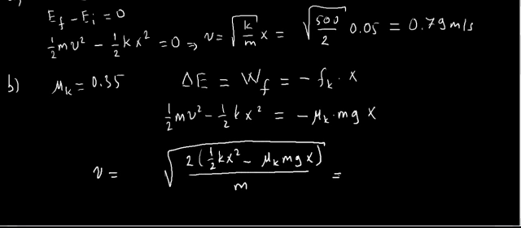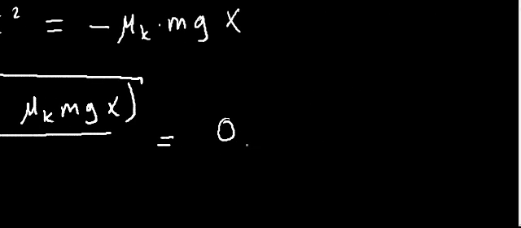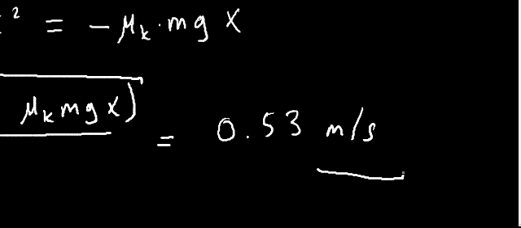If you put the values and do the calculation, you will find a lower speed this time, 0.53 meter per second. So our velocity will be less than this value because some of the energy is consumed by the frictional force into thermal energy. So this completes the solution.